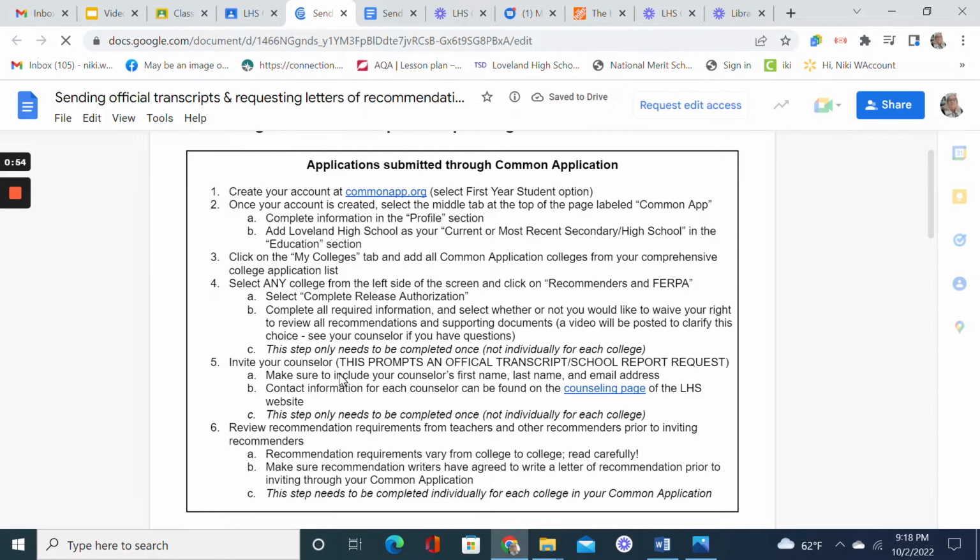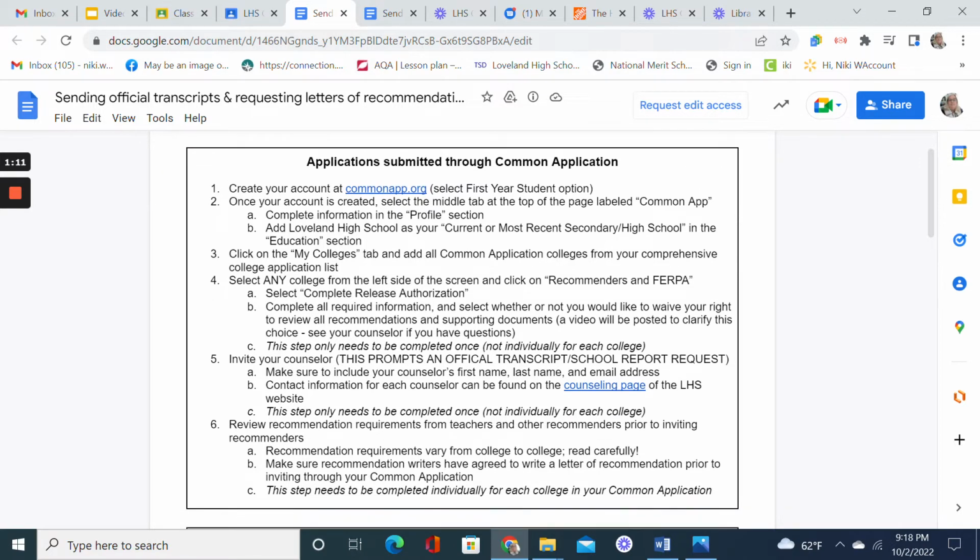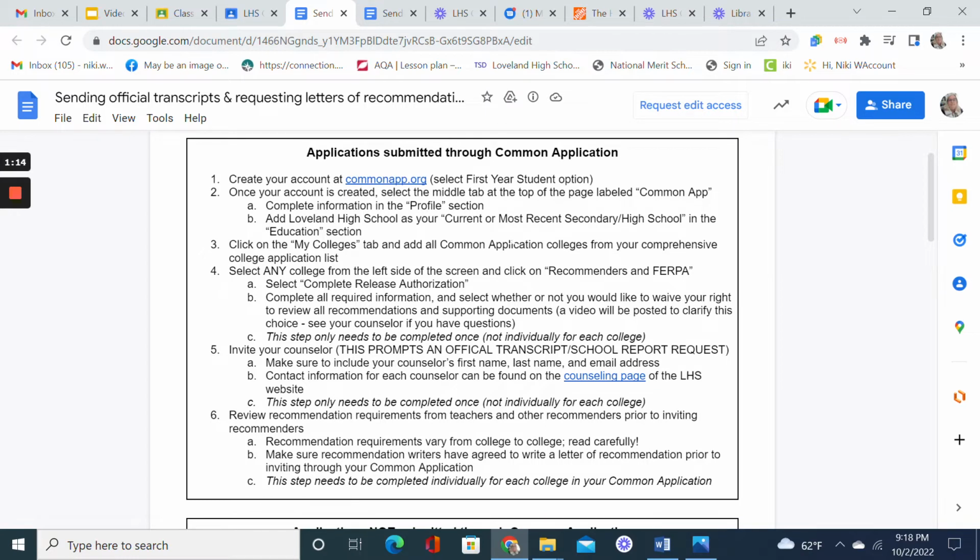So once you've watched the video and then you're trying to do this on your own, please refer back to this document. The top half of the document talks about applications submitted through the Common App, and that's what video number 6 is going to cover. So you can refer to this top half of the document as you do that. Now then, Mr. Kane's going to take this brief video and tie it to the full video, and hopefully by the end you will have everything you need to get started.